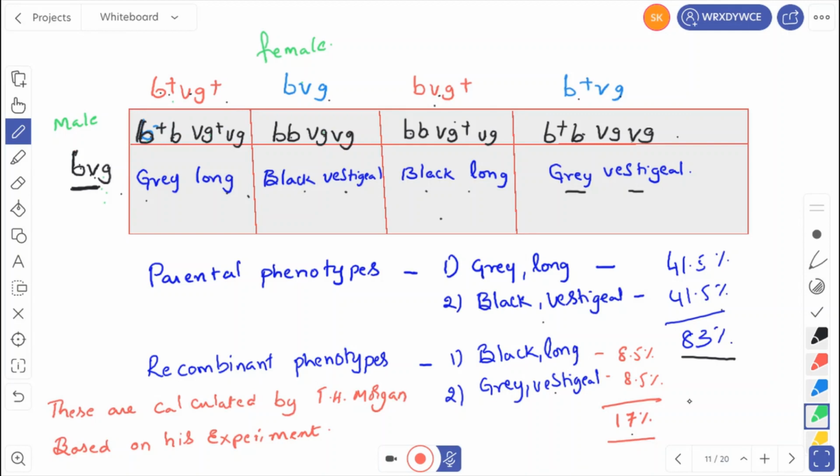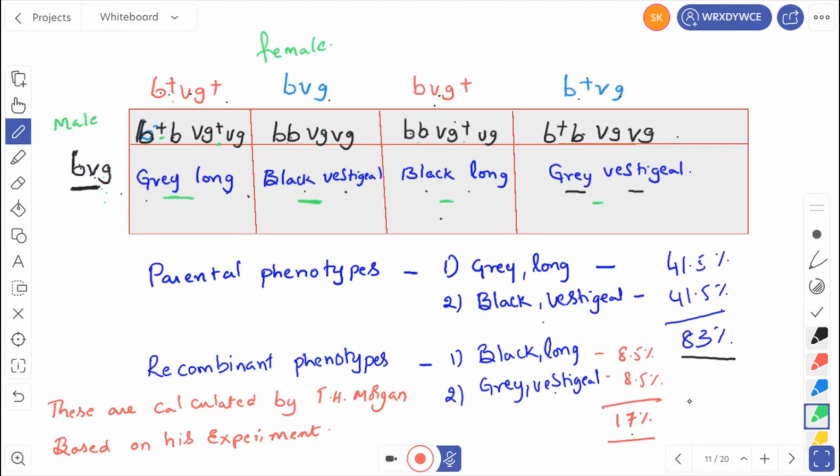So this character is gray, this is long, black, vestigial, black, long, gray, vestigial. In this case, the parental phenotypes are gray long and black vestigial. Then what about the recombinant phenotypes? This is a recombinant and this is also recombinant.